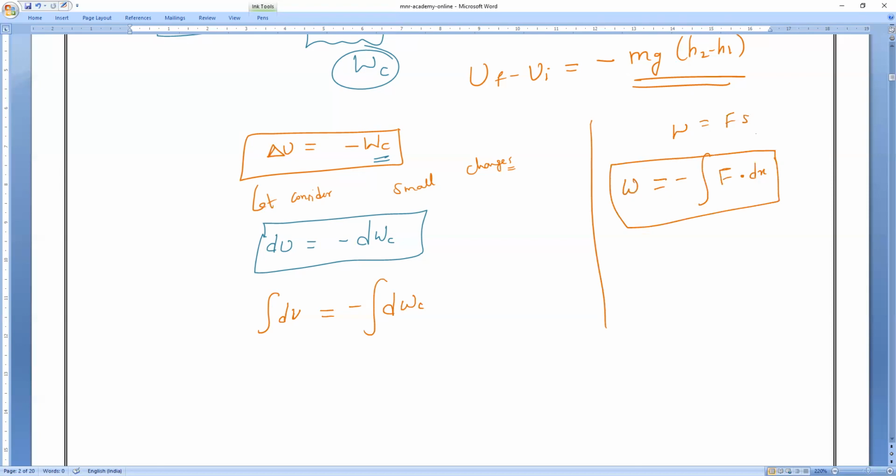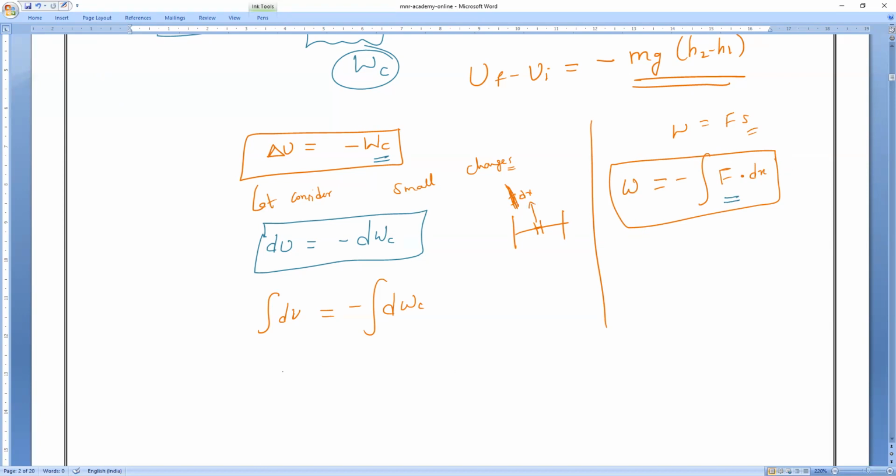A very small displacement we will consider as dx only. We studied this already. So work done is the integration of F dot dx.